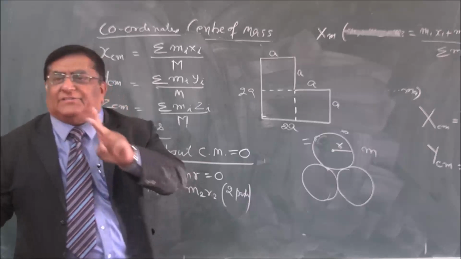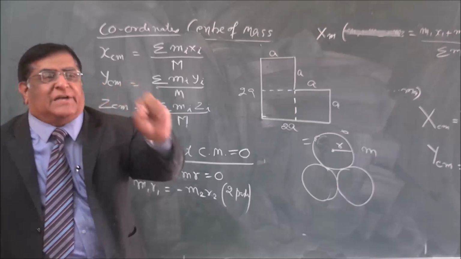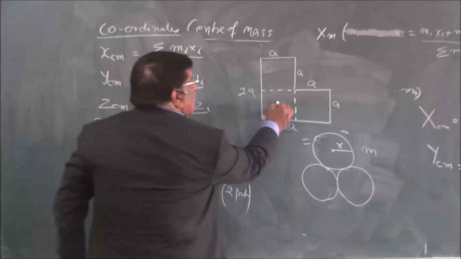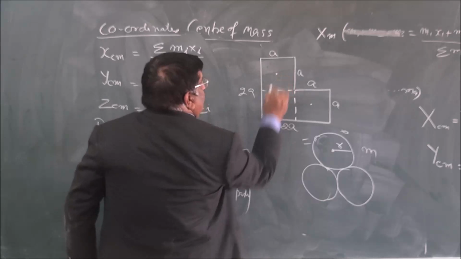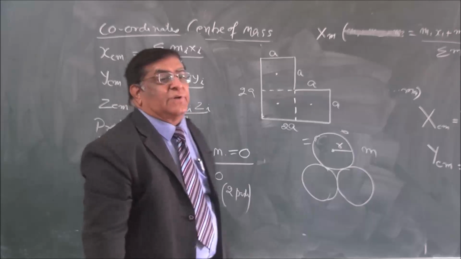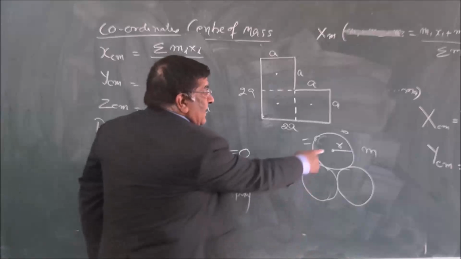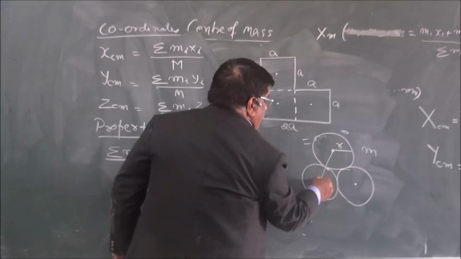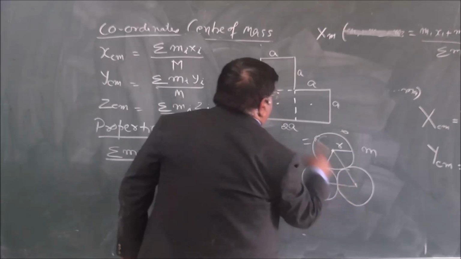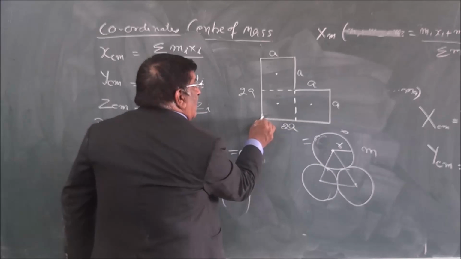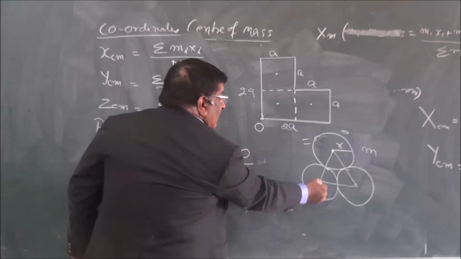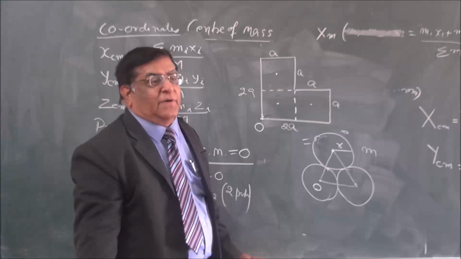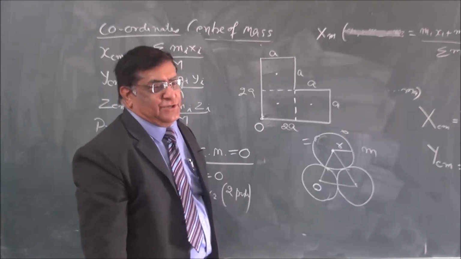Second step, for each regular shape, mark the center of mass, because now we know it, because it is regular. So where is the center of mass? Here. Third, find out a suitable origin. Here, this is center of mass, this is center of mass, this is center of mass. In this case, let us say this one corner is origin. In this case, we take this as origin. You can take it anywhere. That is our option. We take whichever is the most convenient for calculation.